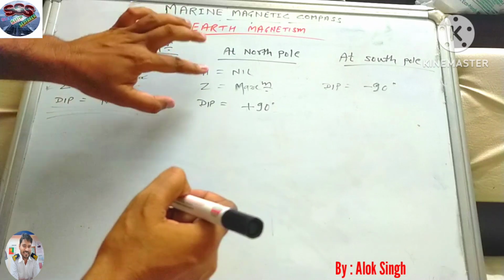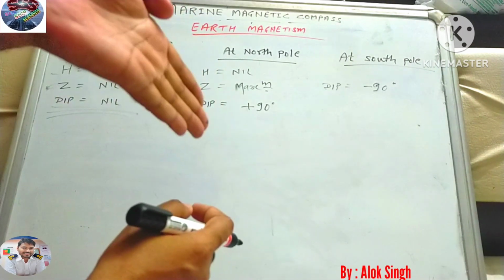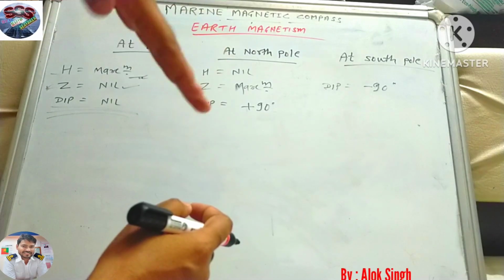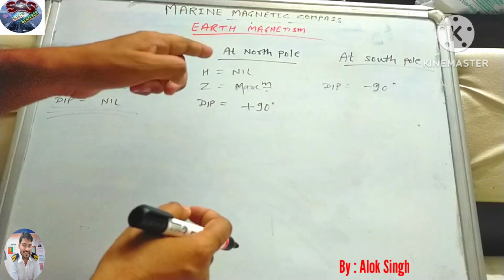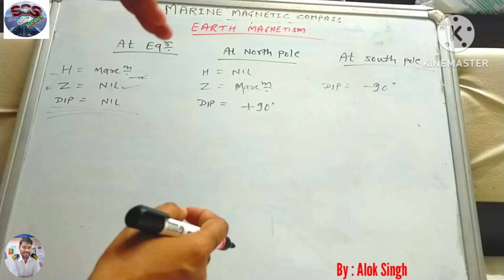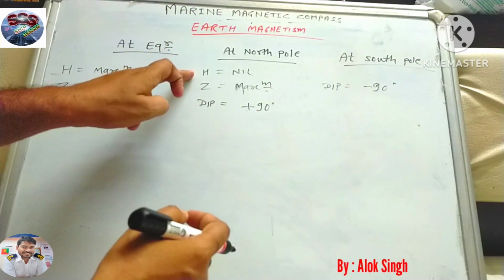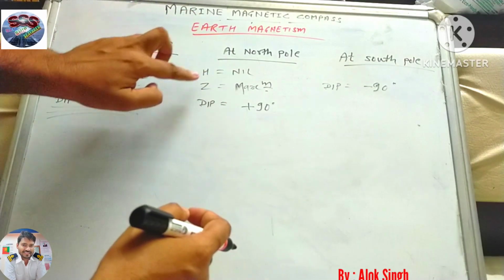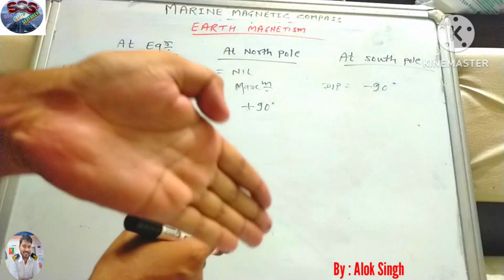At the north pole, H will become nil, because at that time there is no horizontal component. Only dip means the needle will point totally either towards the center of the earth or away from the earth. So at the north pole, the red pole will point towards the center of the earth. There is no horizontal component, so H, which is the horizontal component, is nil, and Z, which is the vertical component, is maximum because it is pointing totally towards the center of the earth.